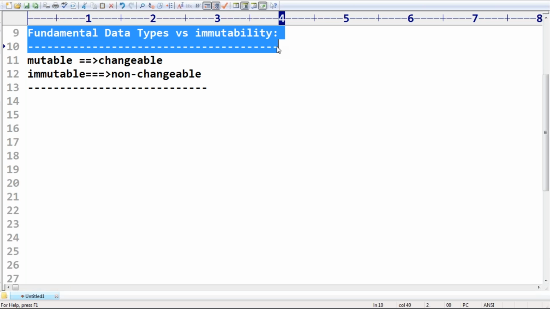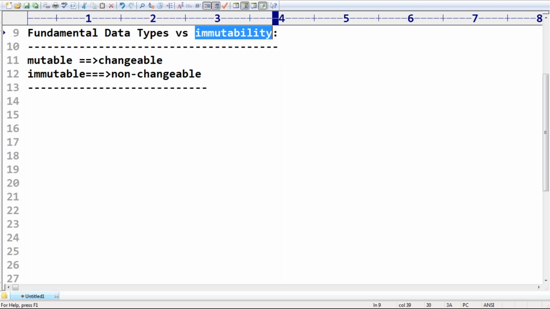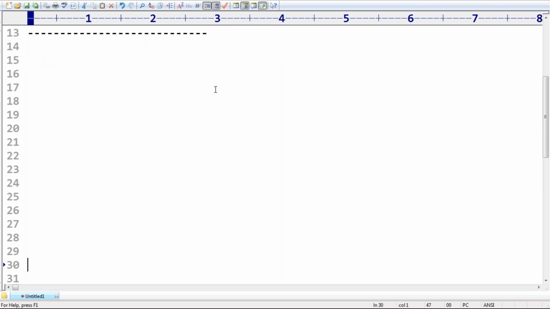Why, sir? Why is immutability required, sir? Even you are telling that non-changeable is not a good thing. Why is immutability required? Yes, I will explain. Firstly, we should go for immutability, for the fundamental data type objects, right?